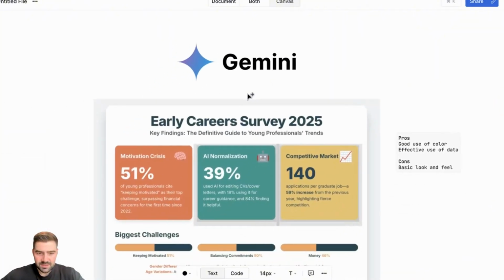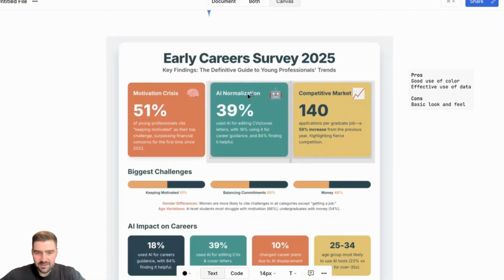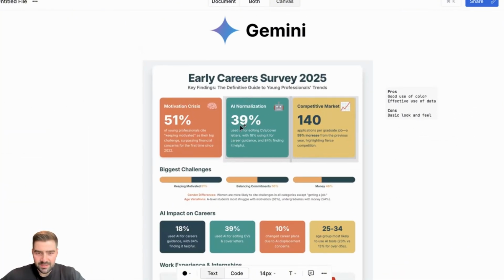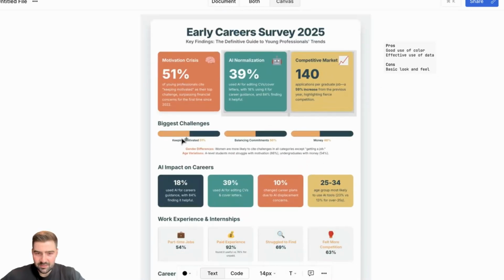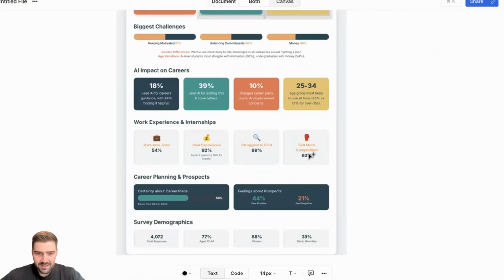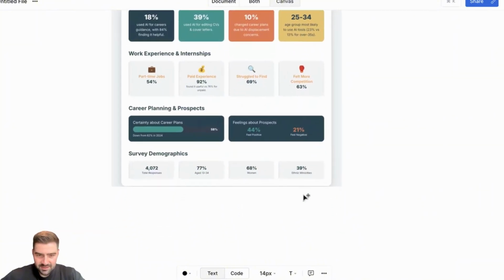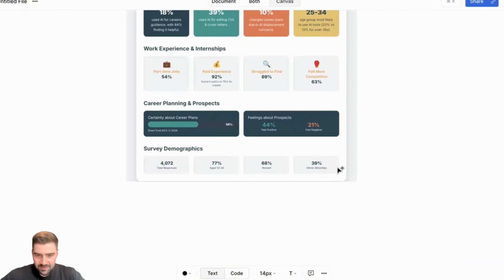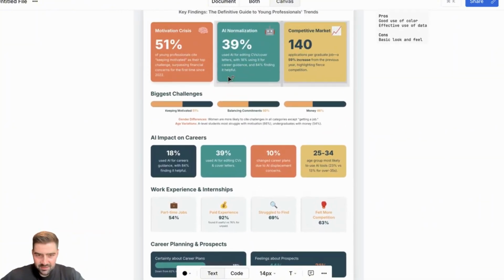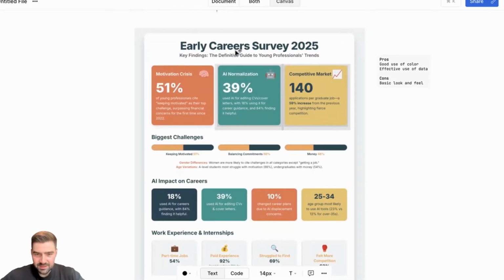Number 2, Gemini. So Gemini looks kind of like Claude's, but a lot better. The data is all in clean, organized hierarchy. It's used the data really well. It's used some really nice icons. There's no layout errors. There's no shadow errors. Yeah, it looks pretty good. And I reckon with a few more prompts, you could make a really good infographic with it.